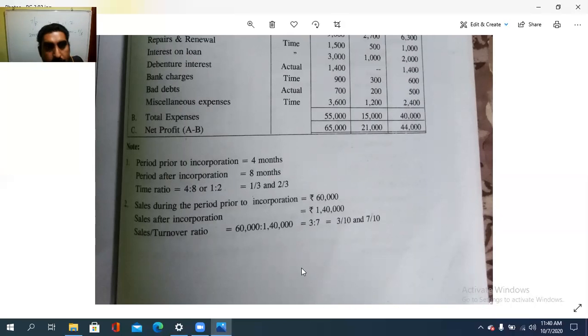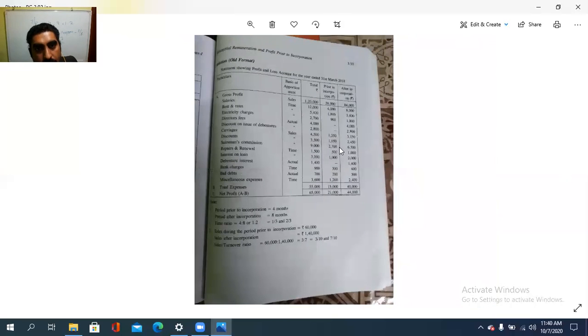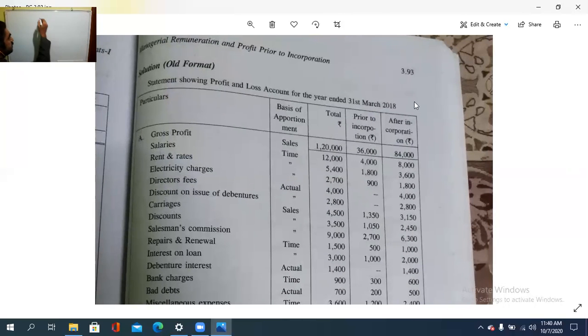Then we need to apportion the expenses. So how is it to be apportioned? See, look, in this way, look, the statement of profit or loss. Firstly, what is that? Particulars column. Here, basis of apportionment. Then total column, then pre and post.